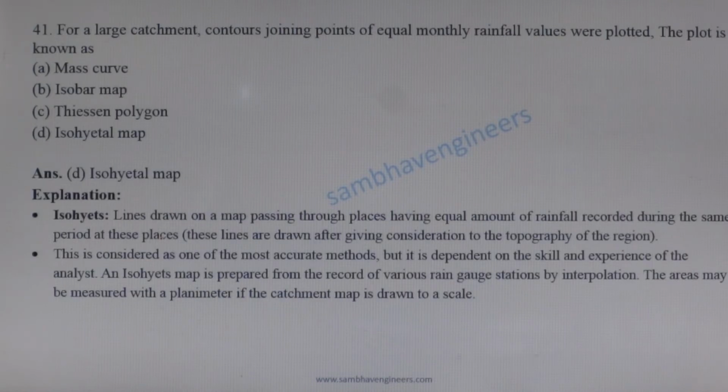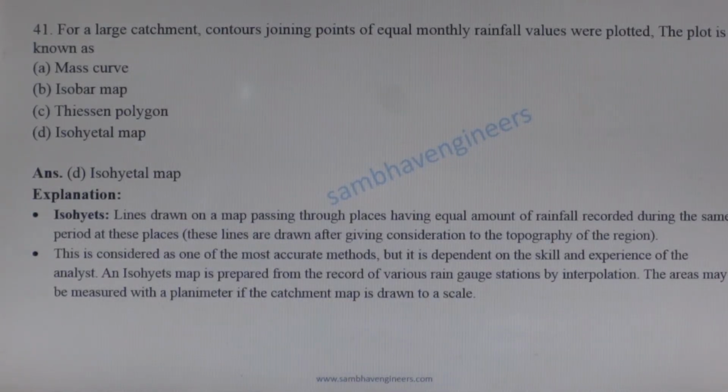Next question. For a large catchment, contours joining points of equal monthly rainfall values were plotted. The plot is known as isohyetal map. Mass curve is a curve between total rainfall or cumulative rainfall versus time.